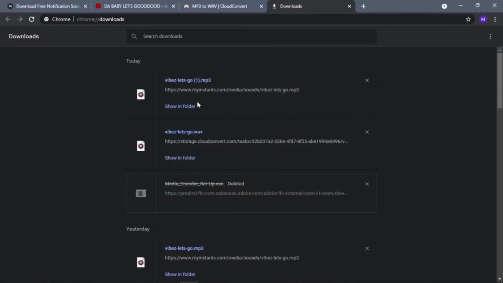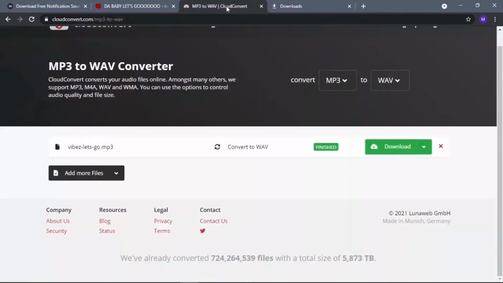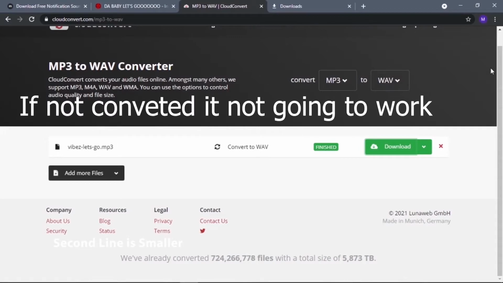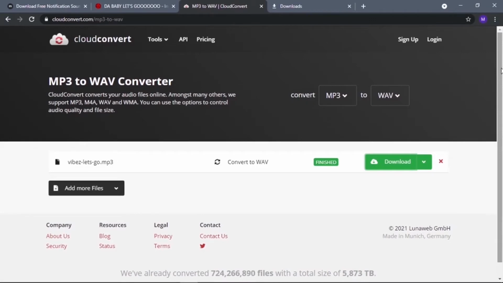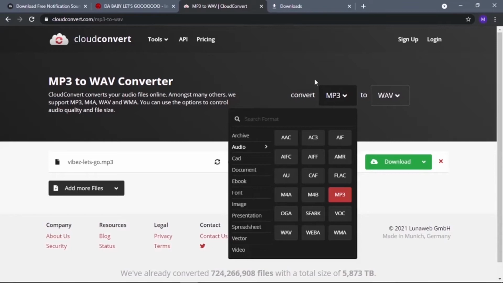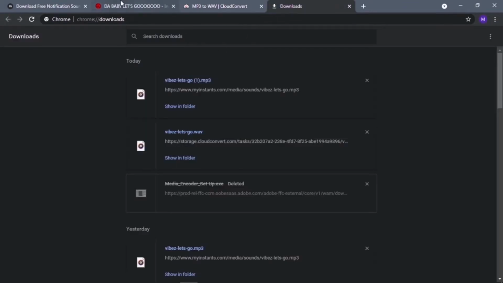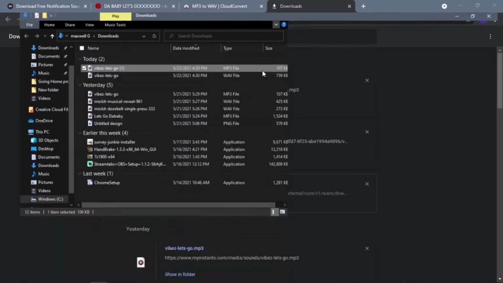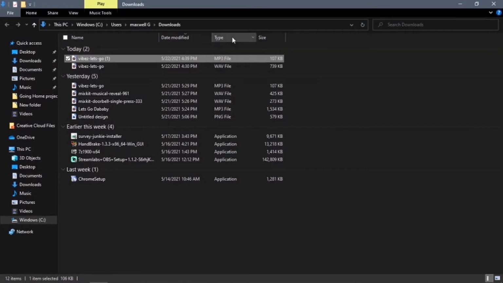Now we got the sound we want to use. We want to convert it to WAV. If you don't convert it to WAV, this website is also in the description. What you want to set this to is MP3, because it is an MP3 file. I just want to show you that in here. So when you see this type, you see this right here, MP3 file. You need to change that.